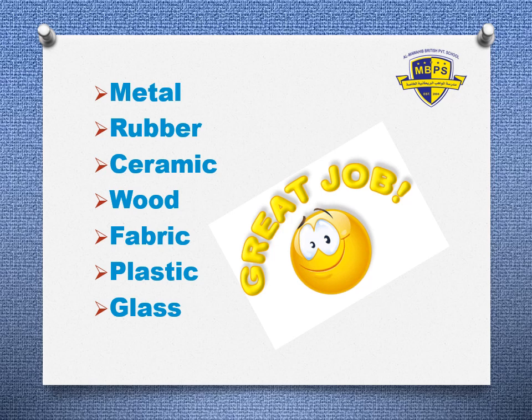And what else? I heard one girl saying, yes, it's fabric. The boys also want to say. What else do we have? Yes, we have plastic. And one more, what is left? It's glass. Very good, grade 2, boys and girls. So, we have metal, repeat after me: rubber, ceramic, wood, fabric, plastic, glass. Very good, grade 2. Keep up the good work, okay?